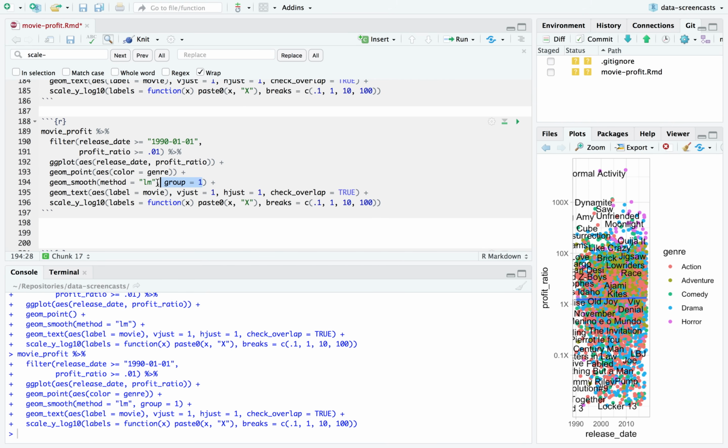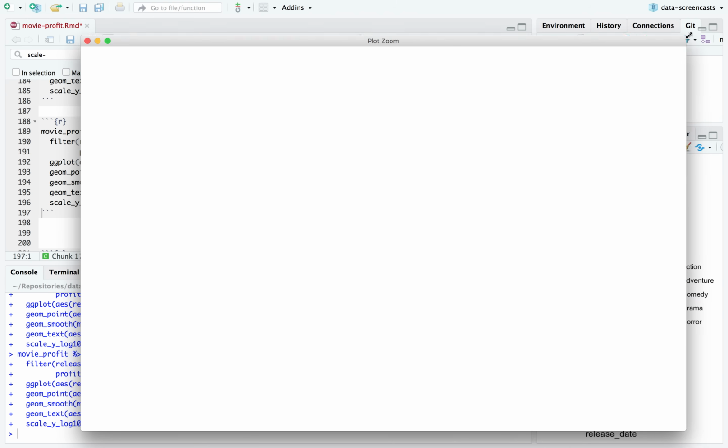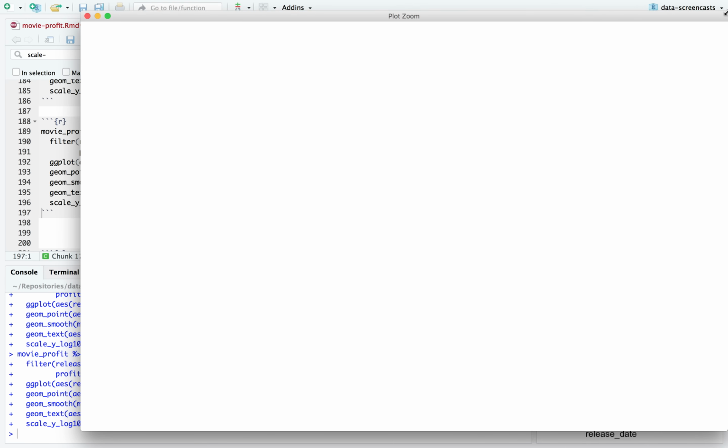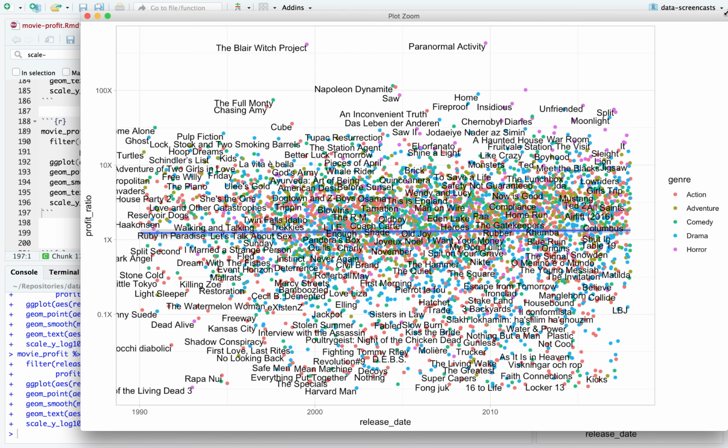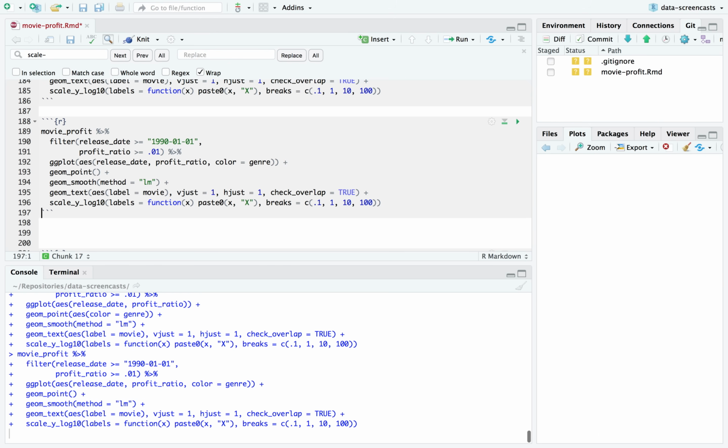I'm going to try getting one trend line for each of our genres. Still too crowded a graph, but it's going to help us pull out what we might be interested in saying. Let me see. Oh, the one trend line is going to have to go right here. Color equals genre.